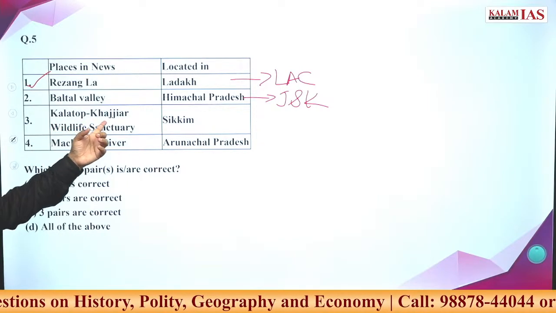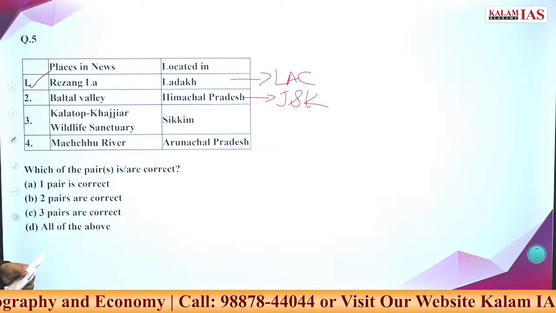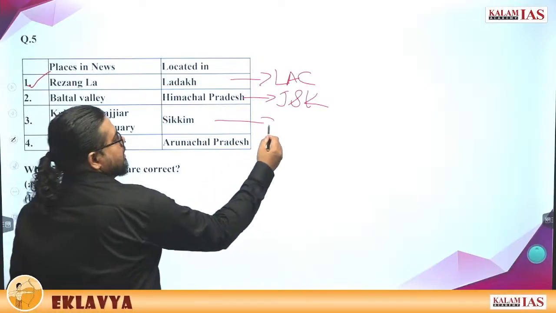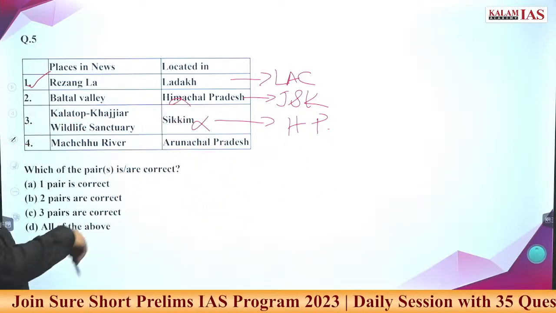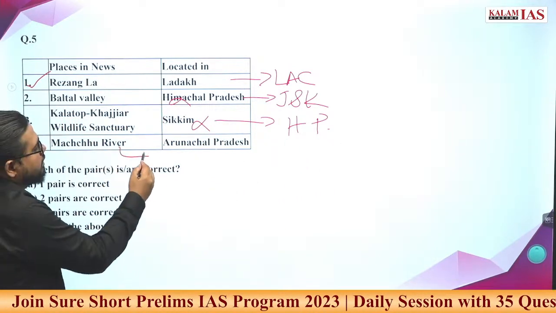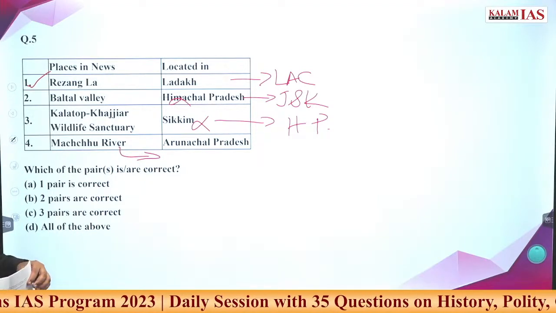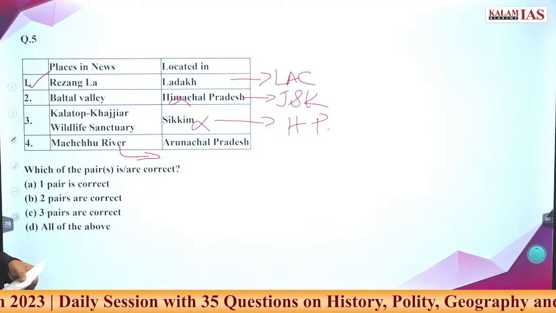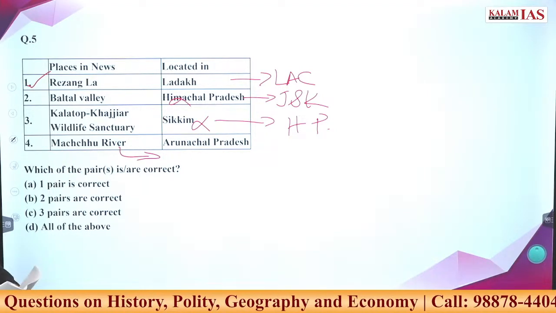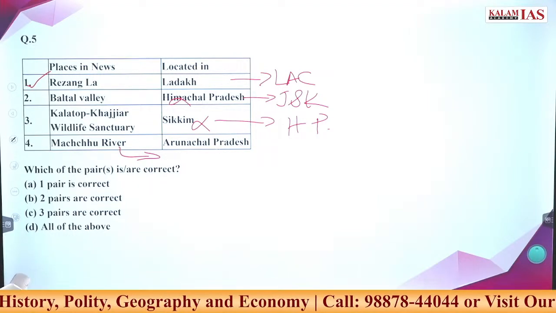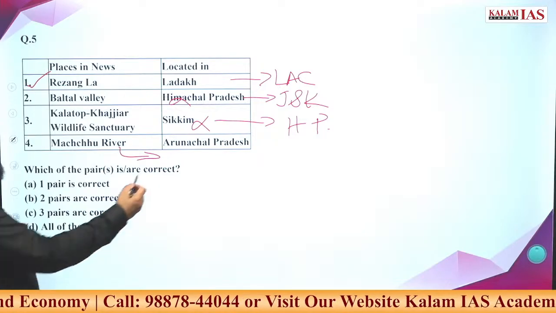What is this? Kalatop Khajjiar Wildlife Sanctuary. Where is it? It is in Himachal Pradesh, Chamba district of Himachal Pradesh. This statement is also wrong. Machu River, where is this? It can be correct. It is in Gujarat.